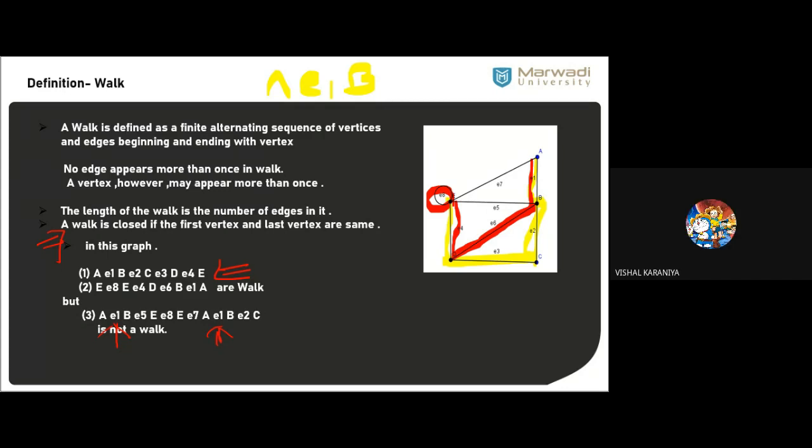Sir, in a walk, will we cover all the points? No, it's not compulsory that you cover all the vertices. Clear? If I consider some more examples, I can consider a third example as E1, B. That is also one walk. I can consider here A, then after E7, E, then after E4, D. That is also one walk.